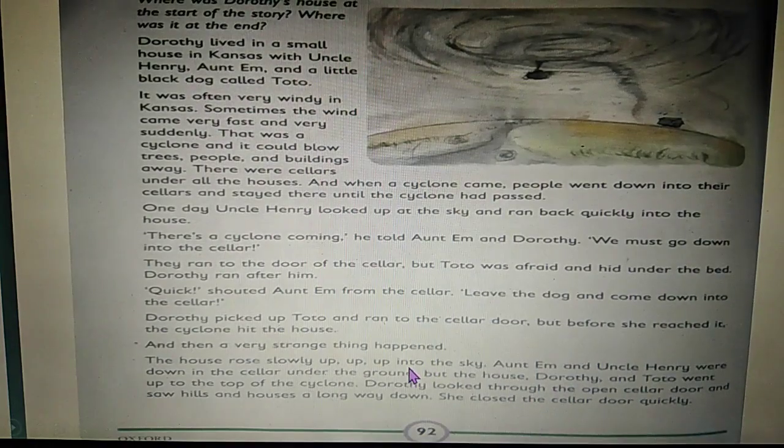Students, let's continue the story. The house rose slowly up into the sky. Aunt Em and Uncle Henry were down in the cellar under the ground. But the house, Dorothy and Toto went up to the top of the cyclone. Dorothy looked through the open cellar door and saw hills and houses a long way down. She closed the cellar door quickly.